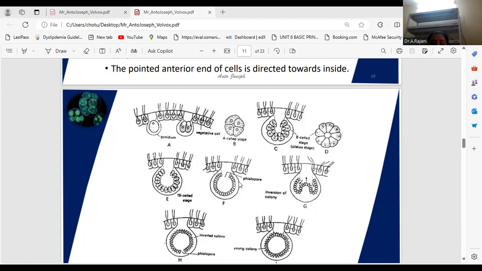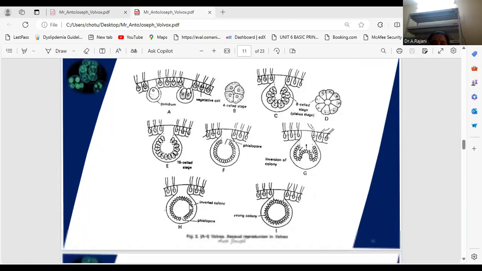By this pore, the cells of the daughter colony take their normal orientation, meaning the anterior end of the cell, which was towards the center, now faces outward. Now flagella develop and daughter colonies may be liberated into the parental colony. The remaining gelatinous sheath and the gonidium convert to the egg to form the inverted colony.